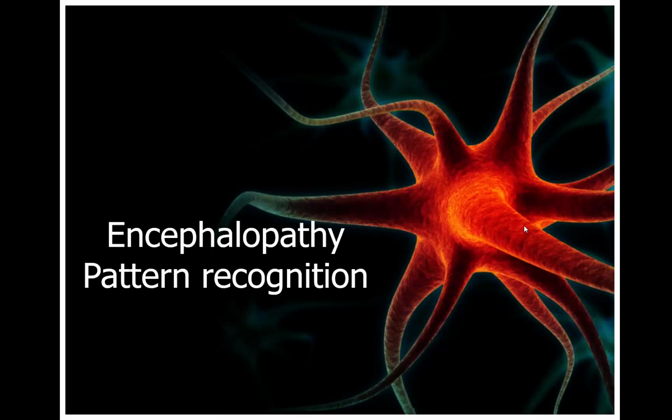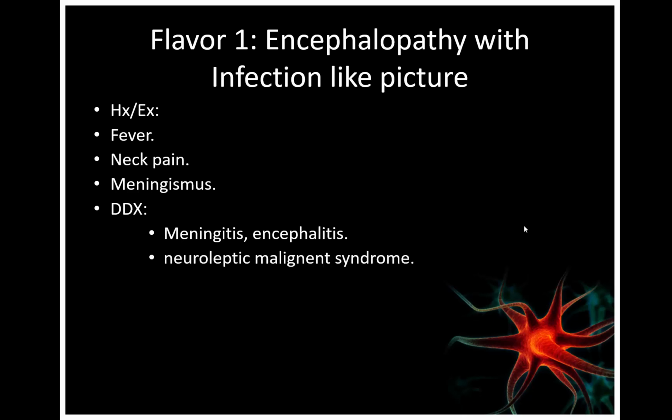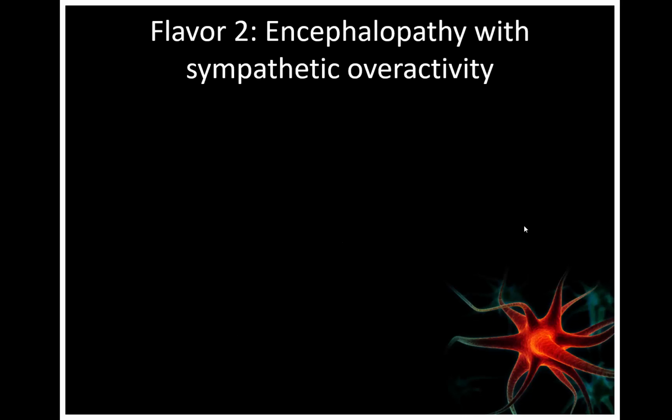Now we are going to discuss the different patterns of encephalopathy, or we can call it the different flavors of encephalopathy. So flavor number 1, encephalopathy with infection-like picture. In the history and exam, we will find the patient coming with fever, in addition of course to confusion, neck pain, meningismus. If these symptoms or signs are present, we think of meningitis, encephalitis, neuroleptic malignant syndrome, usually associated with no hyperreflexia, and that distinguishes neuroleptic malignant syndrome from serotonin syndrome, where there is hyperreflexia. Or we think of thyroid storm.